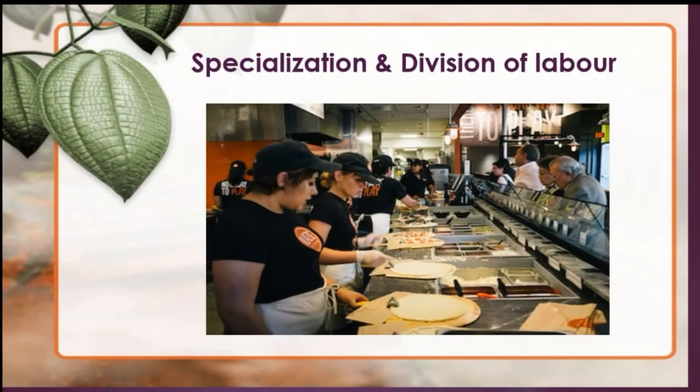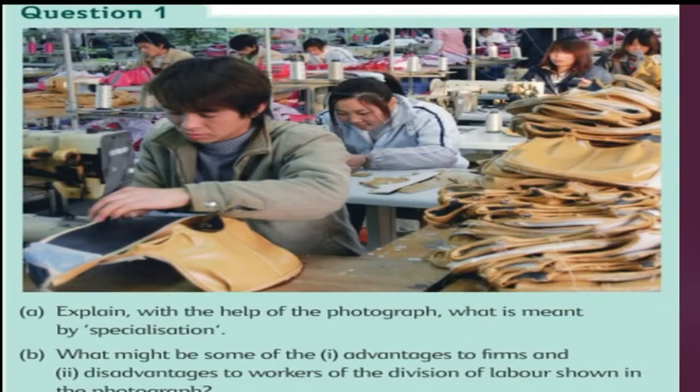Okay, so division of labor and specialization will always help firms as well as individuals to increase their productivity, and firms will be able to produce the best quality output as an outcome of specialization as well as division of labor. And with the help of division of labor, firms will also be able to produce the finest product, the most advanced product, with the help of trained employees.